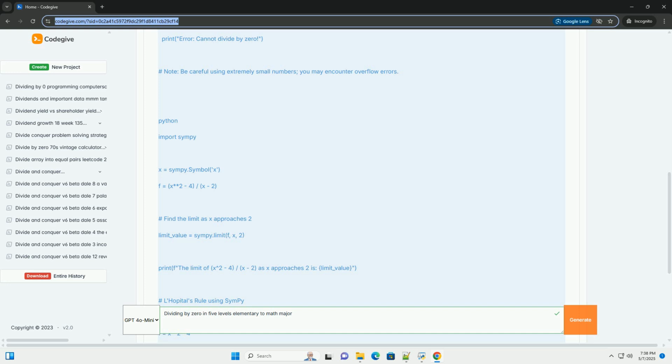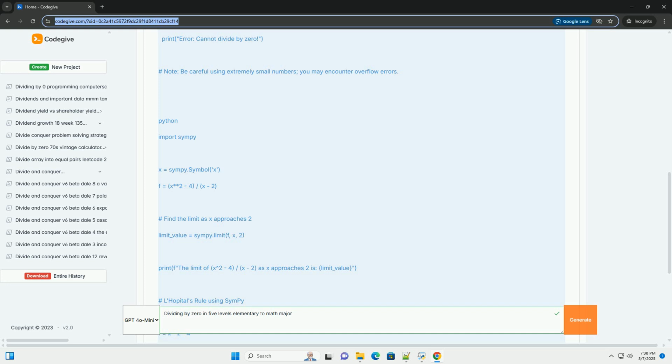However, we can factor the numerator, x²-4 equals (x-2)(x+2). So, the limit becomes the limit as x approaches 2 of (x-2)(x+2)/(x-2).